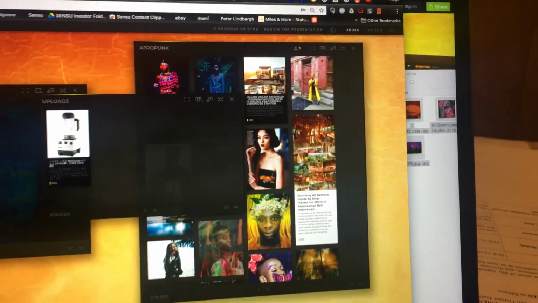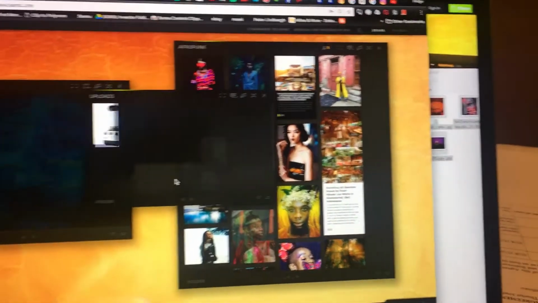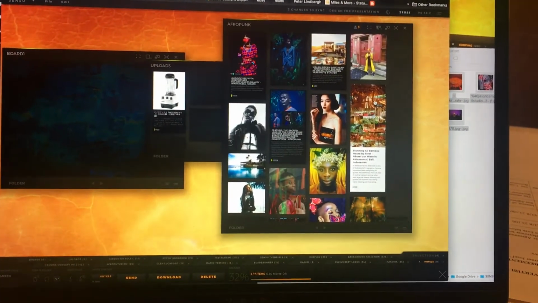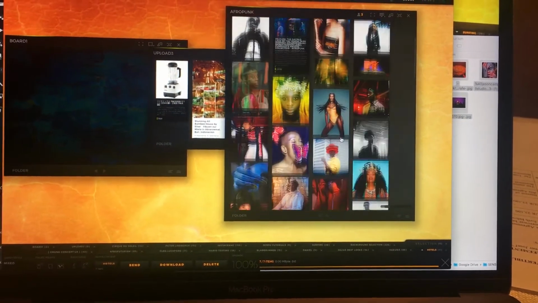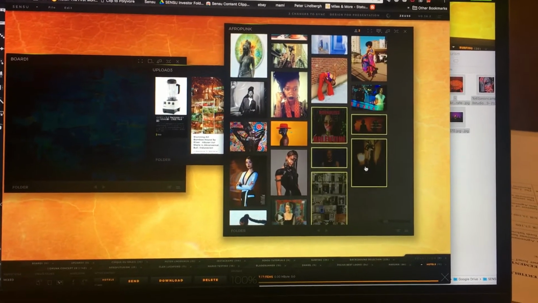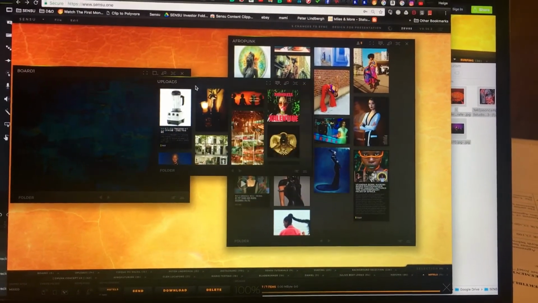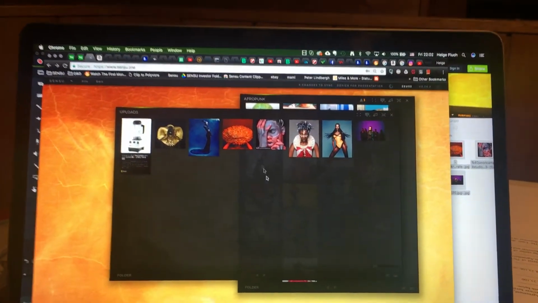And now I can go to my hard disk and take a few pictures and drag them in here too, and they upload. At the same time, I'm taking this Airbnb apartment and dragging it in here. I bookmarked it from Airbnb before. Then maybe I take a few of these items here and drag them in here. And suddenly I have a folder with a whole lot of content inside, and I can do something with it.